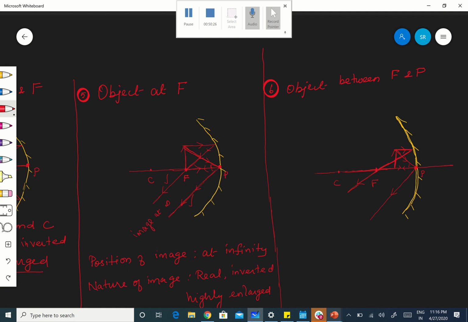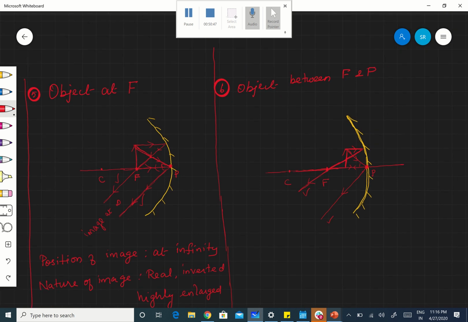Okay. Therefore, now what will happen? Both the rays you see, this is one reflected ray, this is the other reflected ray. Now, both are diverging in nature. Here at least they were parallel in the previous case, but here they are diverging. So definitely they are not going to meet anywhere. If they're not going to meet anywhere, then you have to extend them in the opposite direction.